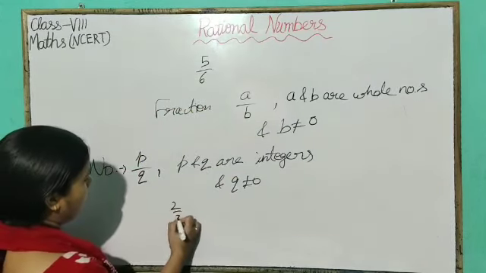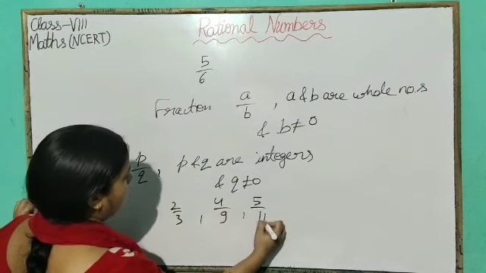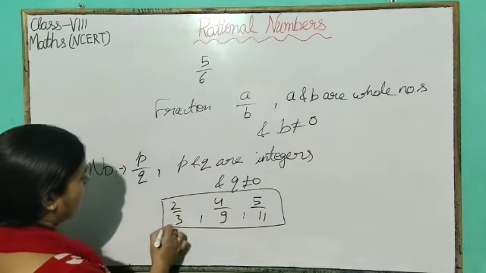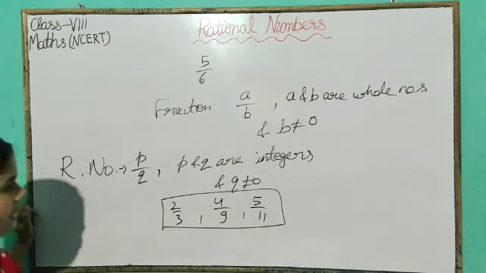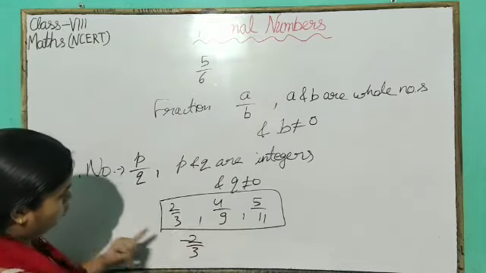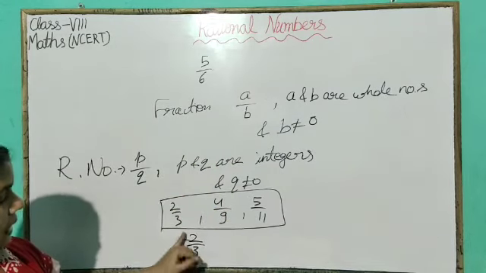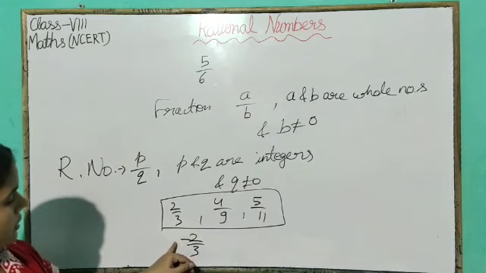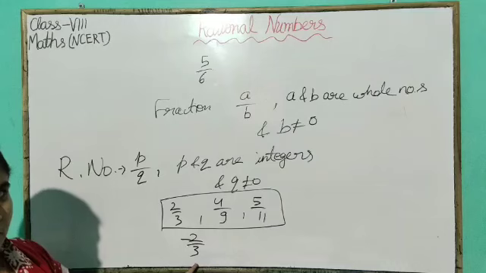For example, 2 by 3, 4 by 9, 5 by 11. These are all fractions, and we can say these are all rational numbers. All fractions are rational numbers, but all rational numbers are not fractions. For example, minus 2 by 3. Minus 2 by 3 is a rational number, but it is not a fraction because here the numerator and denominator are integers, but the numerator is not a whole number, it is an integer. Numerator is not a whole number, so it is not a fraction.